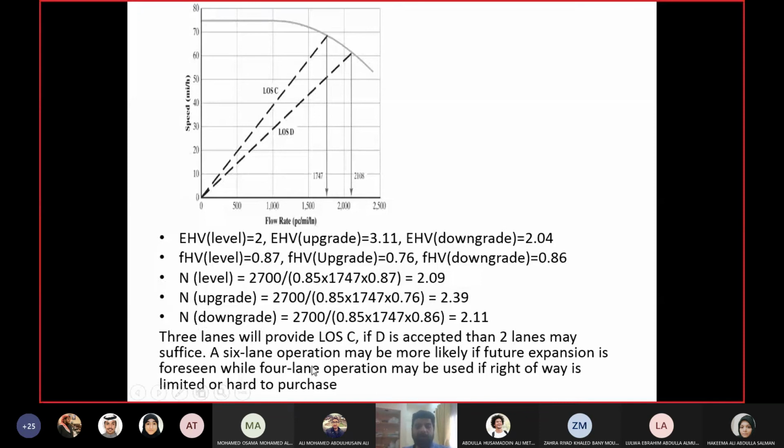So 6 lane for now it will be too much, but in future it will solve your problem automatically. So in future you may not have to do anything. So you are being proactive. So 4 lane is enough for an acceptable freeway under the given standards right now with the given volume, but 6 lane may be advisable if you are forecasting any future expansion and the land you feel will be hard to come by at that moment.